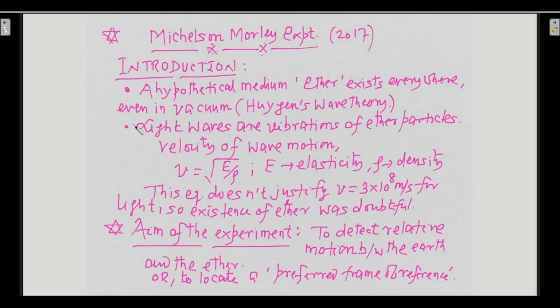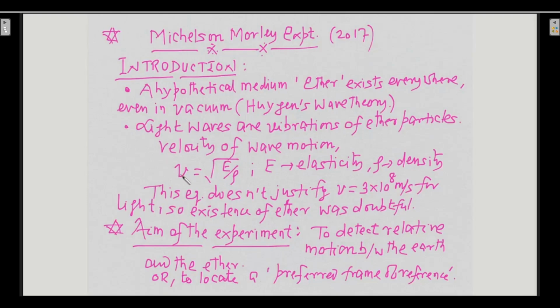Sound waves require a medium to travel, whereas light waves do not require any medium to travel. This fact you know nowadays. But in those days, light waves were considered like sound waves, which require a medium to travel.